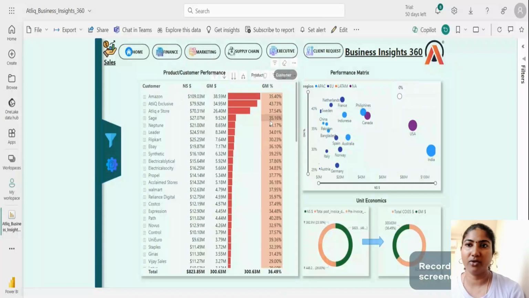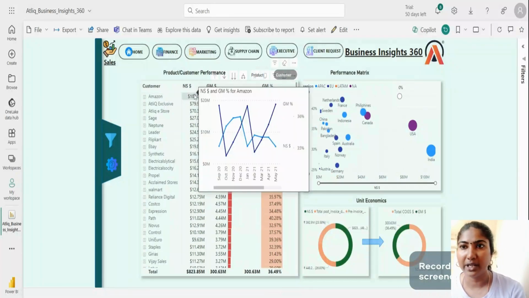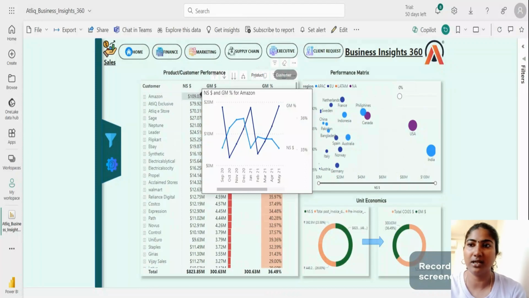We can analyze the performance and product by their net sales and gross margin percentage. So this is for the customer. If we see, Amazon is the top customer by net sales performance, and we can also see them through the line chart that I have created. So this is the graph for Amazon, where the gross margin percentage is gradually increasing, but the net sales is decreasing when comparing to the previous month.